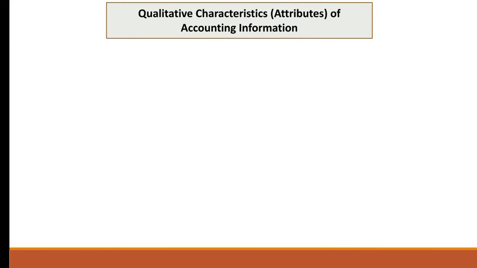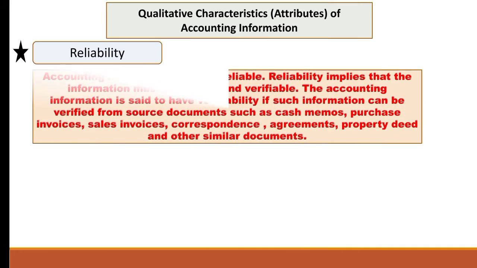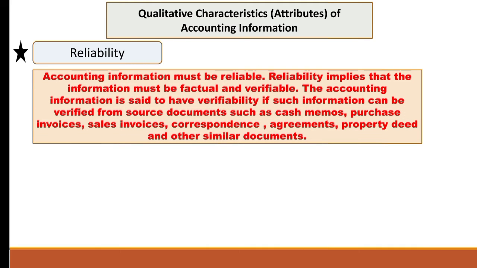Now here are some qualitative characteristics or attributes of accounting information. First is reliability. Now what does the term reliability mean? Reliability means trustable. So accounting information must be reliable. Reliability implies that the information must be factual and verifiable.